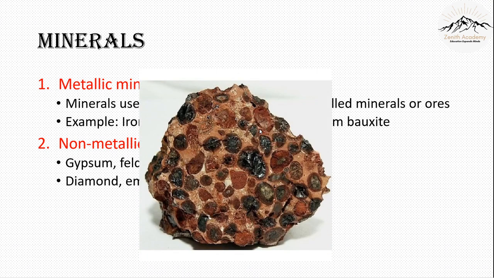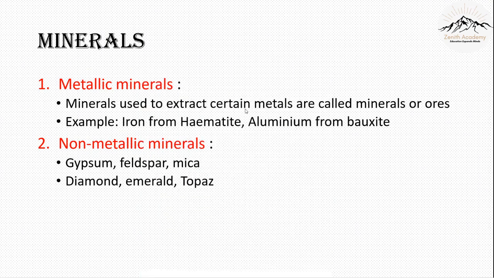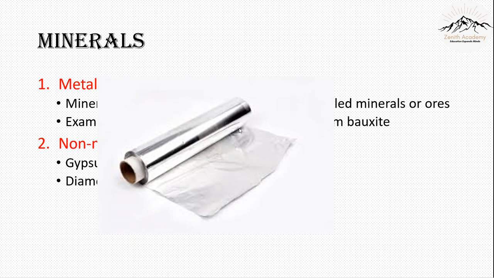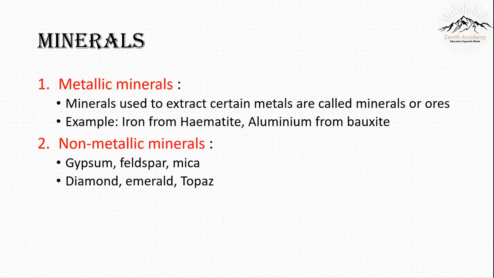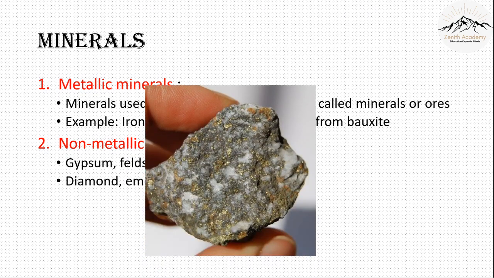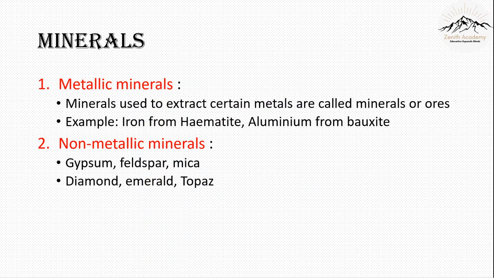Now let's see. This is what bauxite looks like. Bauxite will give us aluminium. The aluminium foil that you see came from its ore bauxite. Another metal such as gold. This is a gold ore and gold will be extracted from this ore. So this is a metallic mineral. Gold also comes from gold ore. Non-metallic minerals are gypsum, feldspar and mica.